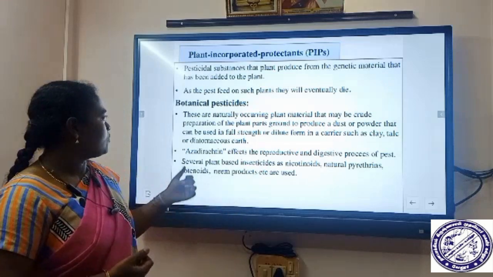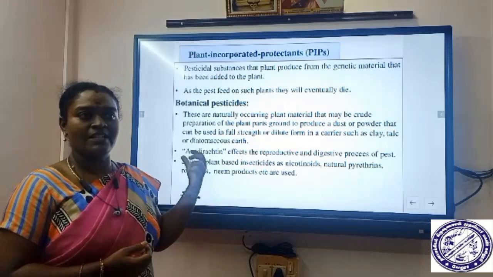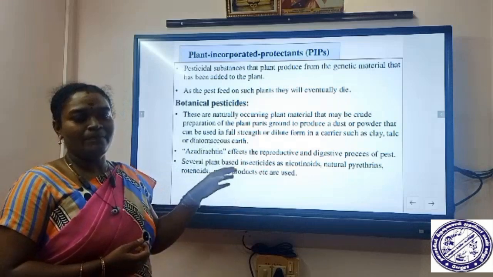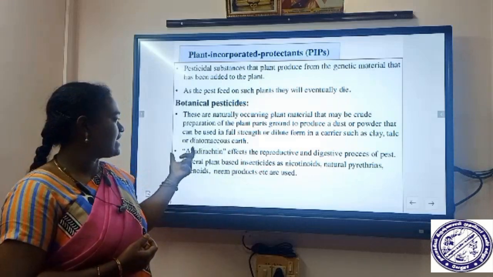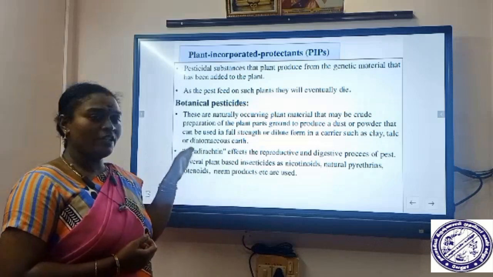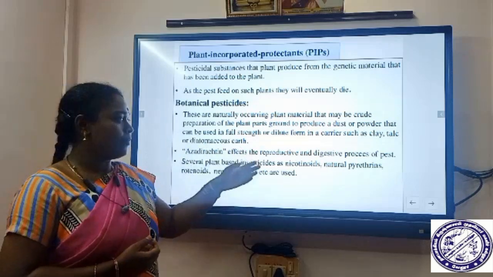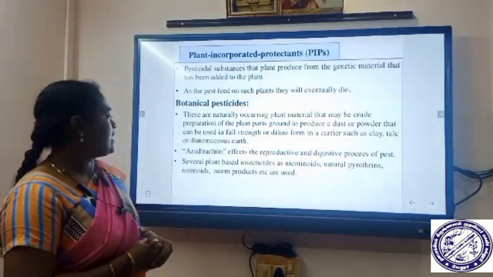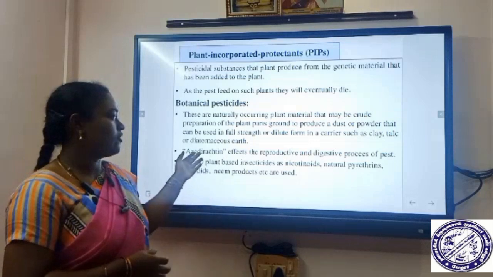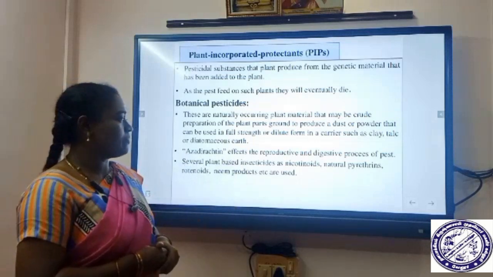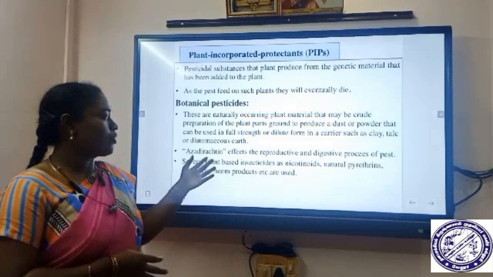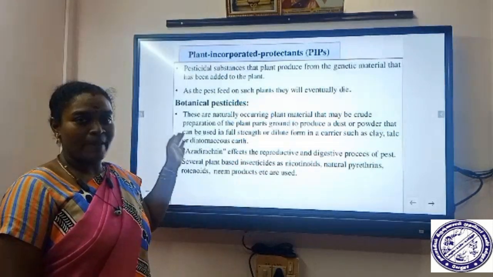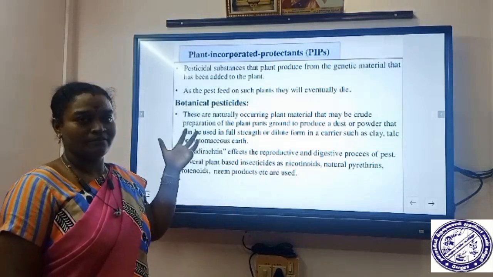Mainly azadirachtin is the active component present in neem seeds. It mainly affects both the reproductive and the digestive processes of the pest. In this way it works. Several plant-based insecticides, for example nicotinoids, natural pyrethrins, rotenoids, neem products, etc., are all used as plant-based insecticides or botanical pesticides.